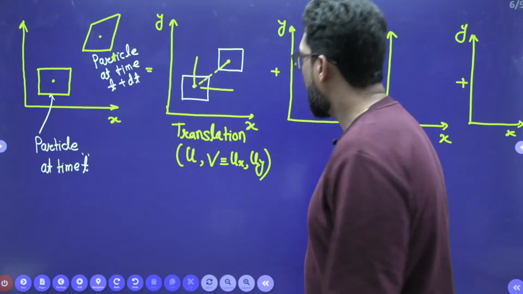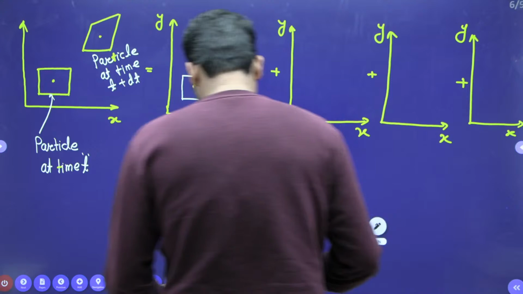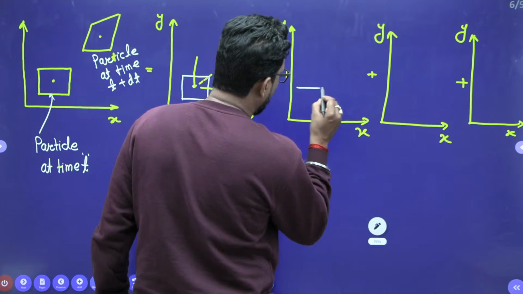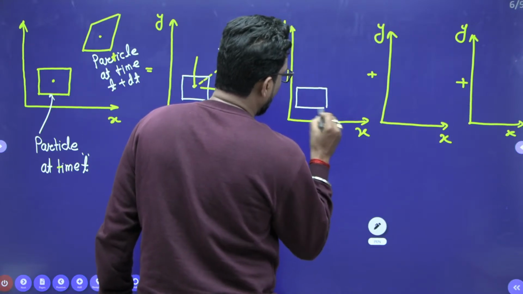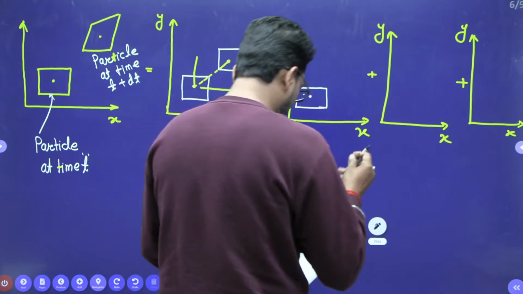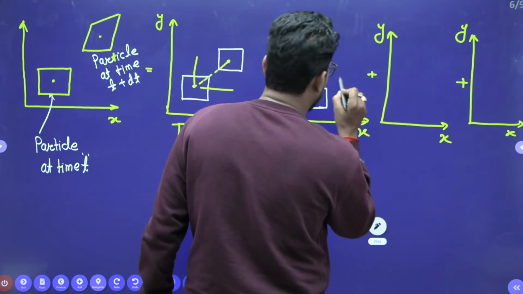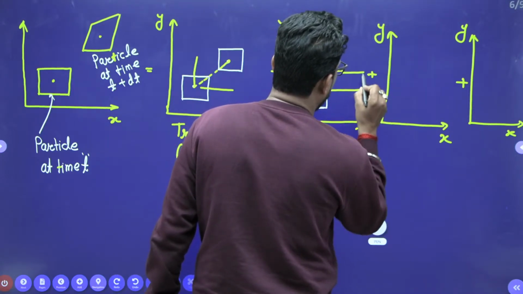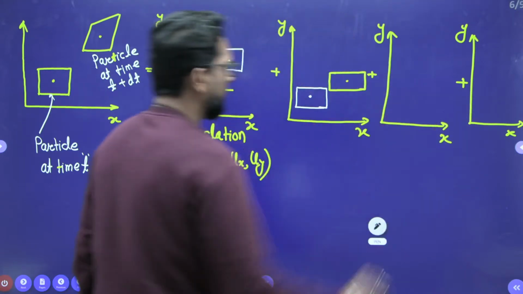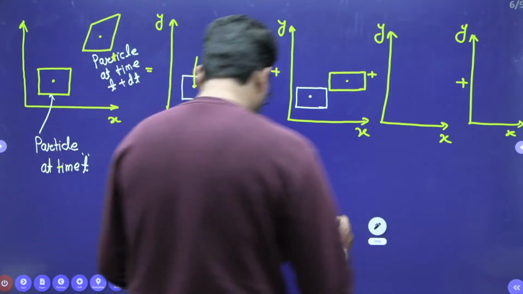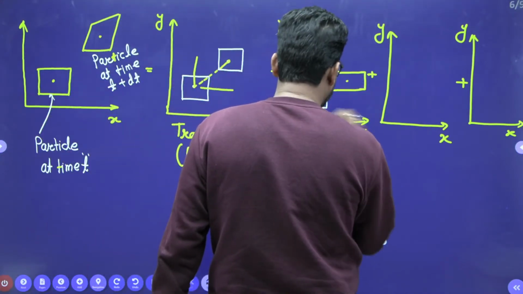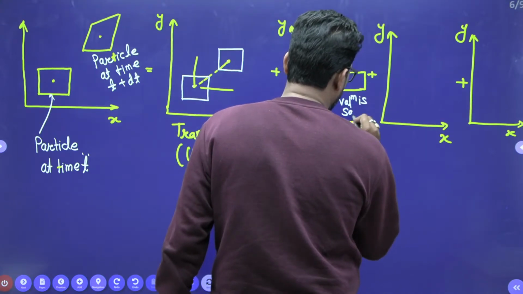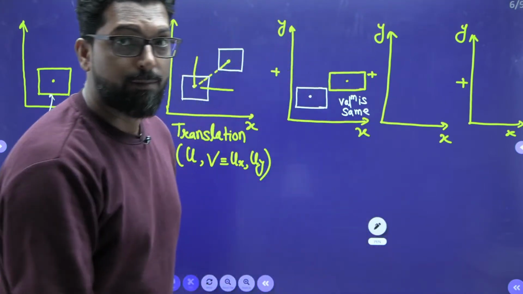Okay, now there must be a linear deformation. How do we say linear deformation in the form of a particle? This is your particle, and let's suppose it will deform, that means it is stretched. This is deformation. See, the volume is the same, the volume is not changing, my dear.